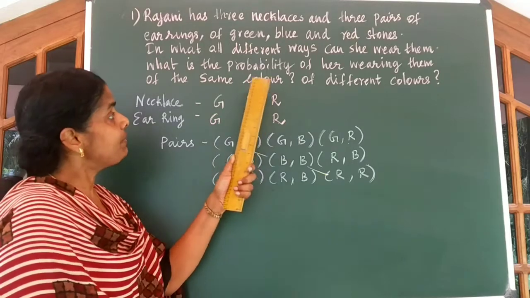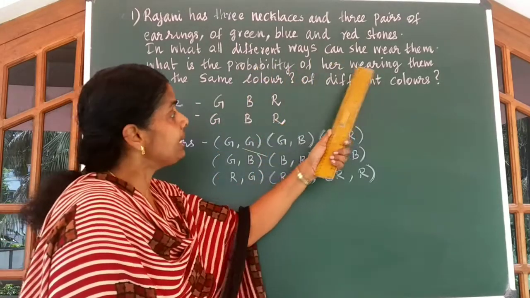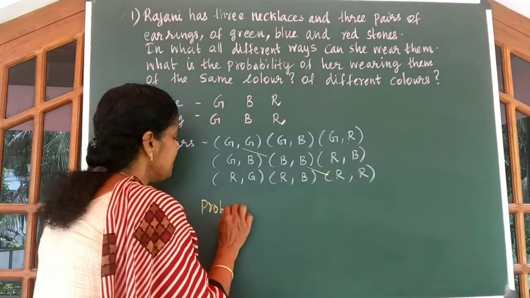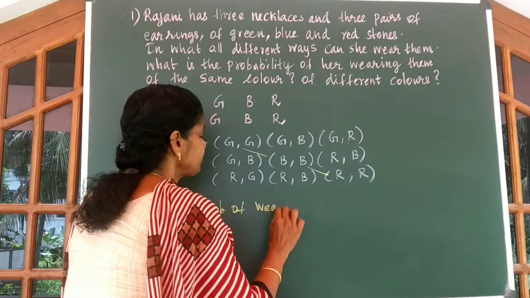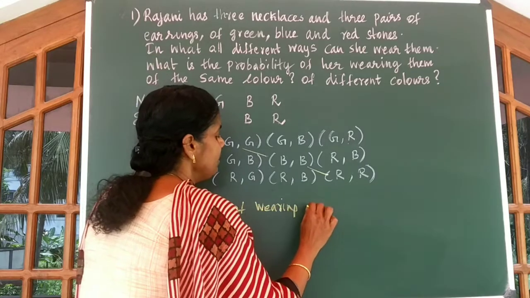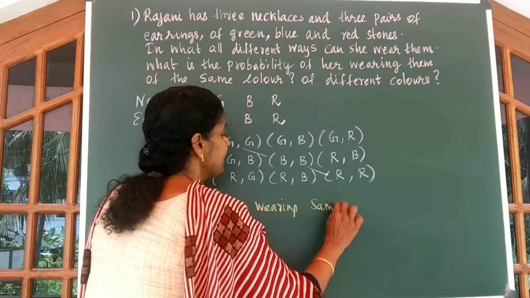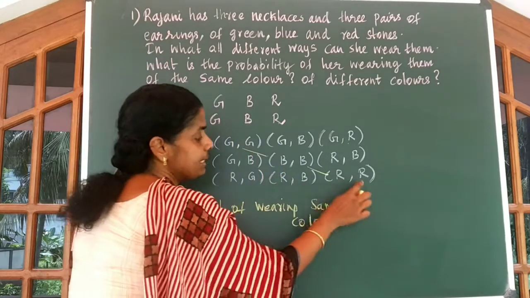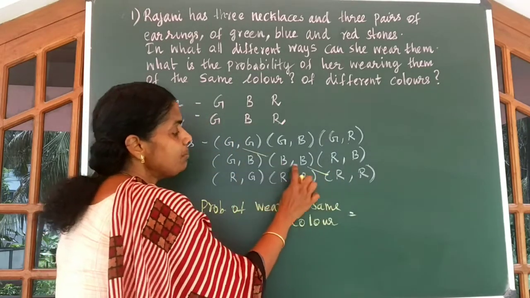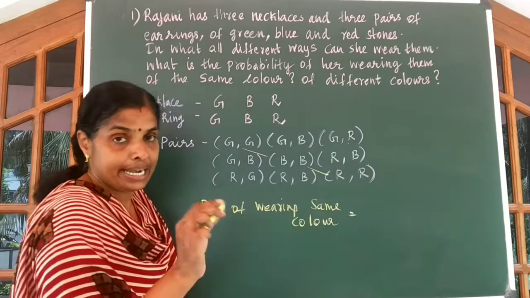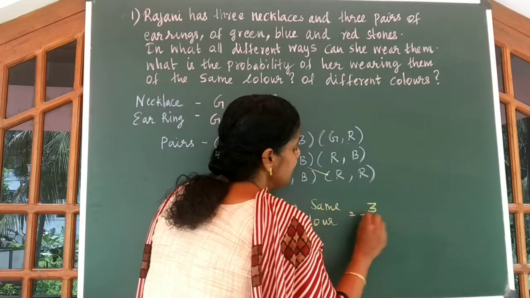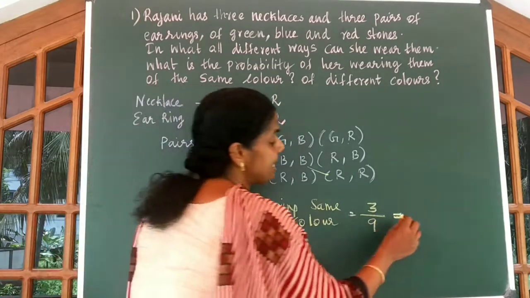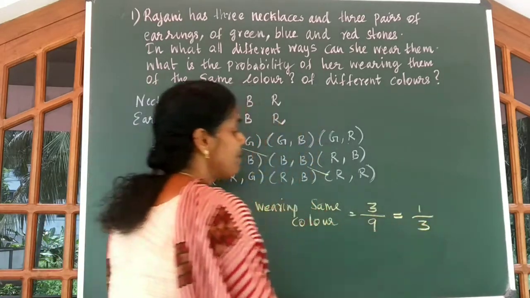Okay. Now the first part of the question, wearing them of the same color. So the answer, probability of wearing the same color. We can say there are only 3 possibilities: either green with green, blue with blue or red with red. So we have 3 out of 9 possibilities. We can simplify it as 1 divided by 3.